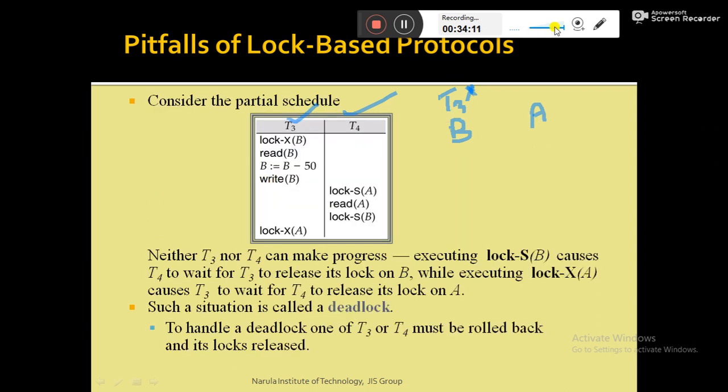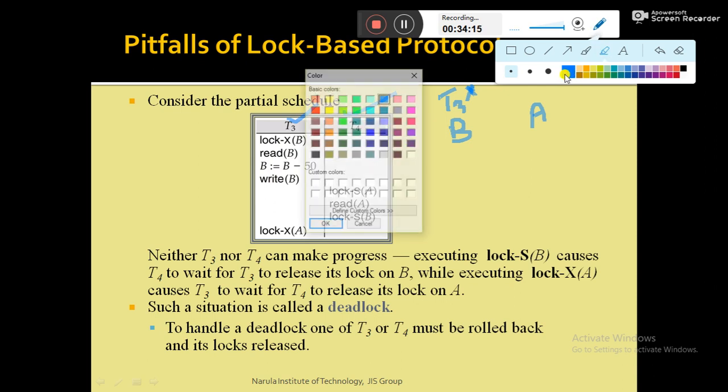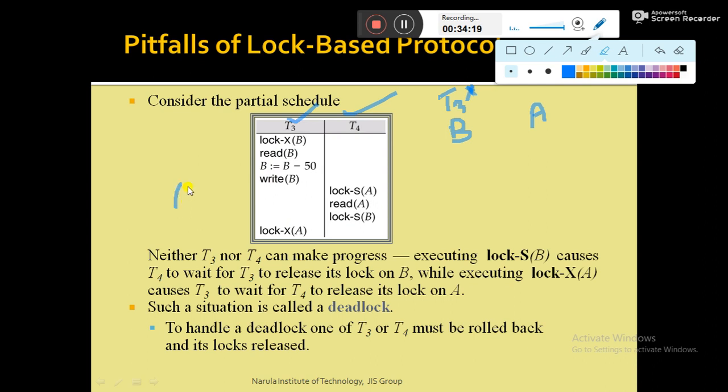The CPU will go back and release T3. Once all the statements are executed, the CPU will release T3, and the CPU goes back to transaction T4.